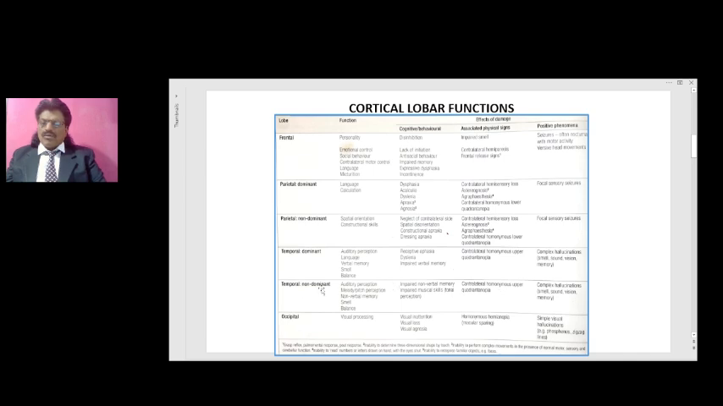Finally, we'll come to the occipital lobe. The occipital lobe is primarily concerned with the analysis of vision. It is concerned with vision and analysis of the vision.